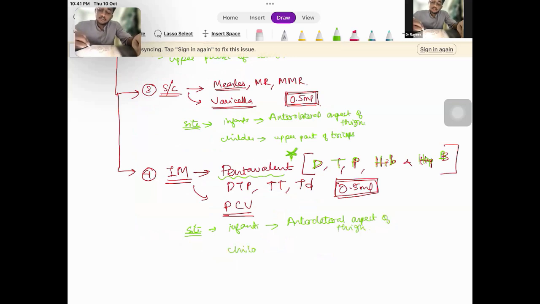And in children, it is the deltoid. Remember, the gluteal region is not preferred. Why? There is a risk of injury to the sciatic nerve.